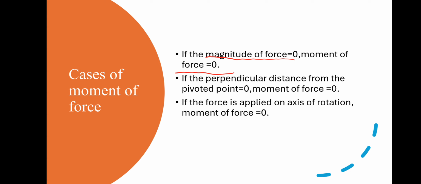The perpendicular distance from the pivoted point is equal to 0. Moment of force is equal to 0. It is very easy to understand. I will let you know. What is the formula for moment of force? The moment of force formula is force into perpendicular distance from the axis. When the force is equal to 0, 0 into anything is 0. Moment of force is equal to 0. When the perpendicular distance is 0, force can be anything, 5 newtons, 5000 newtons, 5 lakh newtons, 5 crore newtons. Moment of force is equal to 0.